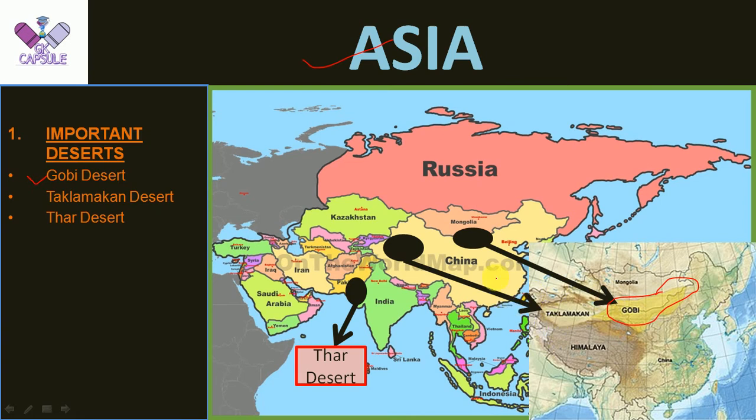Okay, the next important desert here is the Taklamakan Desert. It is solely located in China. The next important desert is the Thar Desert. It is located in the India and Pakistan region. So these are the 3 deserts of Asia.